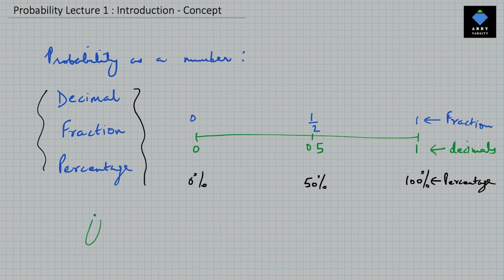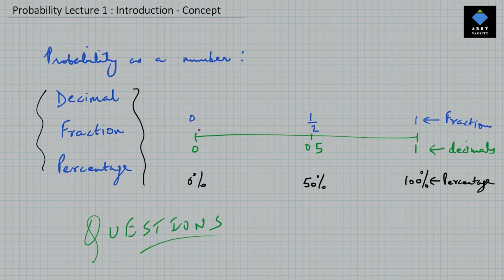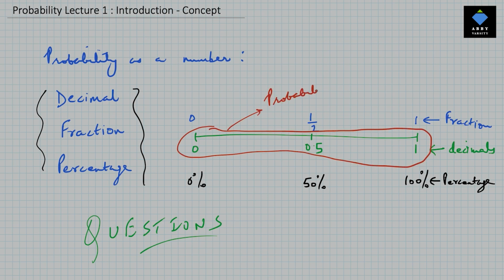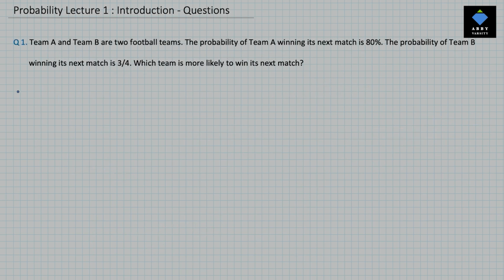Next up will be a couple of questions related to what we learned till now. But before we move ahead, one quick thing. This thing here that you see is called the probability scale. Question 1. Team A and Team B are 2 football teams. The probability of Team A winning its next match is 80%. The probability of Team B winning its next match is 3 by 4. Which team is more likely to win its next match?